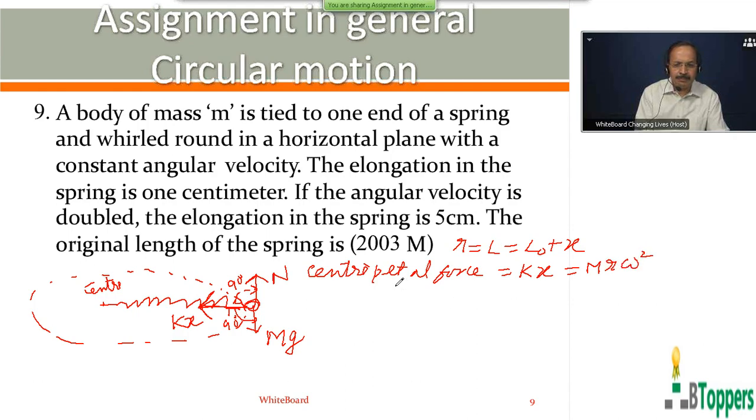Here the radius of circular path is equal to natural length L0 plus x. So in the first case, x is 1 centimeter. You can write here the general equation as k x equal to m omega square, where r can be written as L0 plus x.